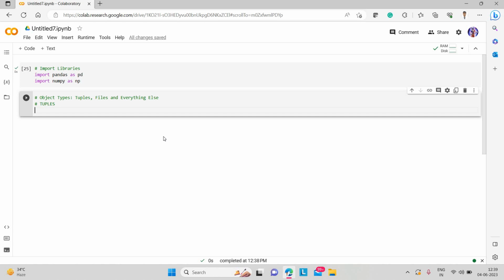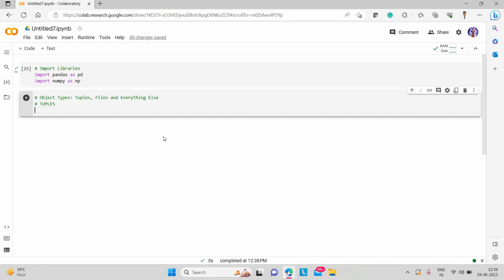They wanted to access a particular row of an array, and they called it a tuple. So tuple is an object type. For simplicity's sake, you can just consider it a group of objects.